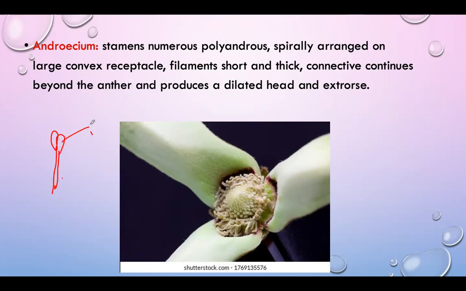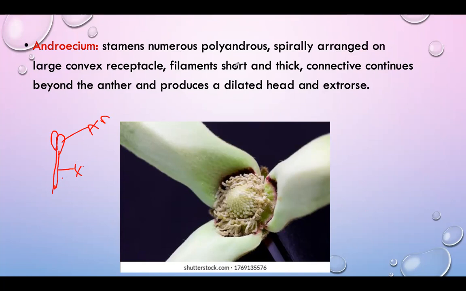These are dithecous anthers. This is the stalk or filament. So stamens are numerous, polyandrous, with anthers spirally arranged on the large convex receptacle.